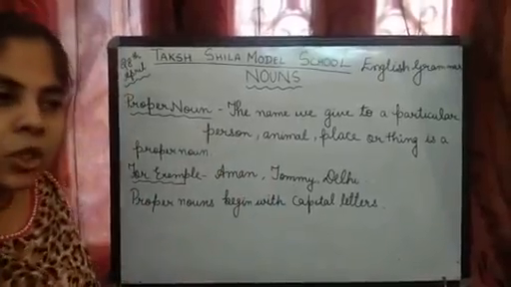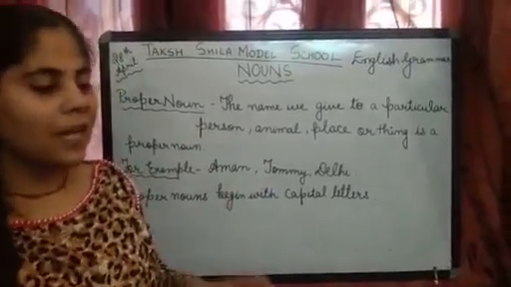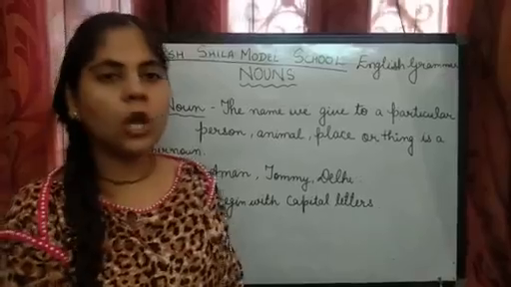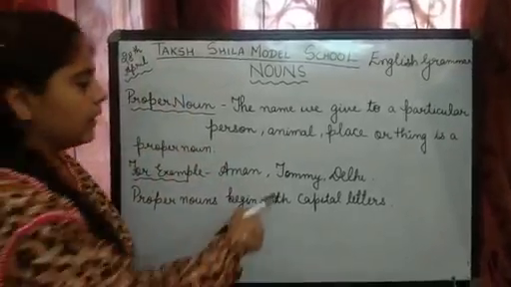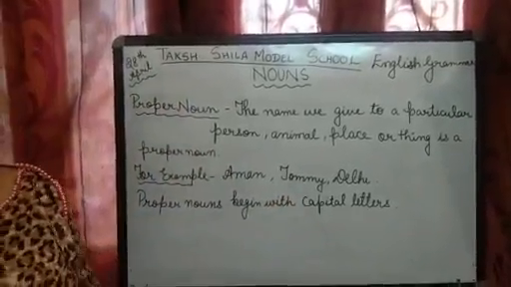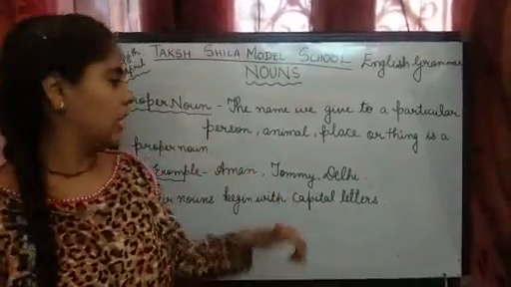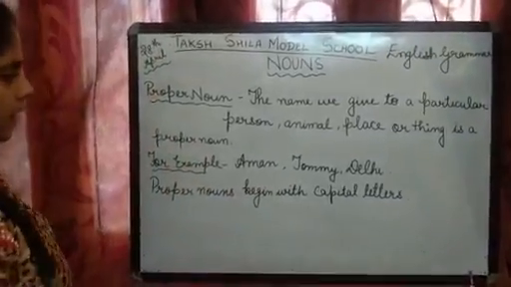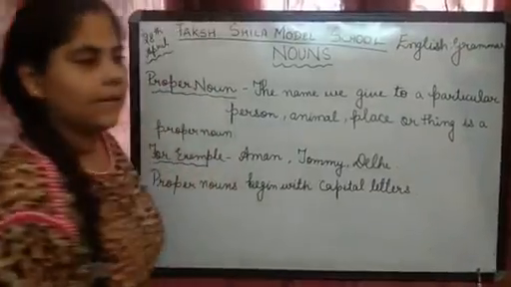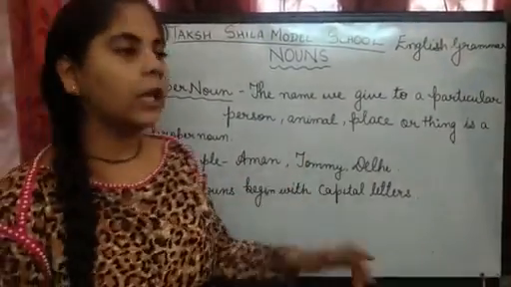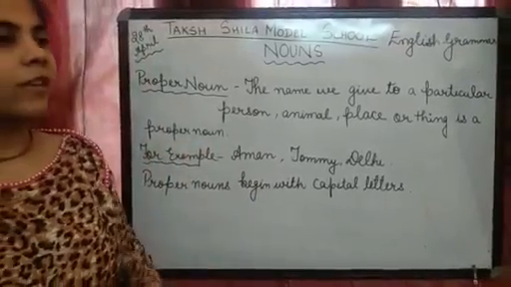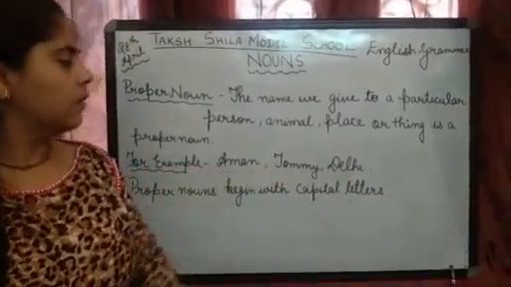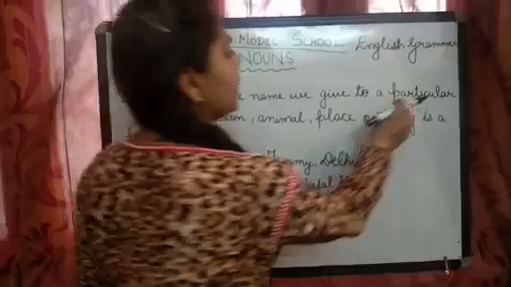Next is Tommy. When we give a name to an animal, to a dog, okay, we have given a name to a dog, so that becomes a proper noun. We have given the name Tommy to the dog, so it becomes a proper noun. Next is Delhi. Now Delhi is what? Name of a place. So when we give a name to a place, it becomes a proper noun. So we have given a particular name, children.